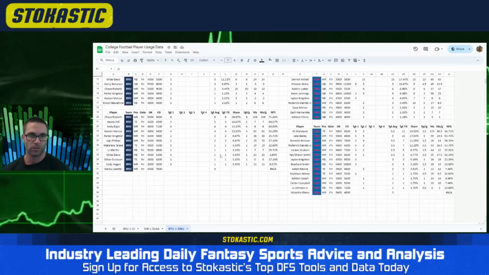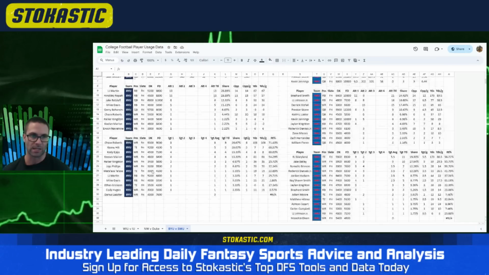Receiver, only thing to really mention is Darius Lassiter is expected back. I guess I forgot to mention Moochie Dixon's also expected to return for SMU. That muddies the situation further, but that could happen here with BYU. They already rotated receivers a lot last year. The only time they condensed was due to injuries. You have Chase Roberts, Cody Epps, Keelan Marion as your top guys. Darius Lassiter should slide in ideally over Keelan Marion, but I still doubt we see many of these receivers north of 75% of routes. And if they do, it's probably not much.